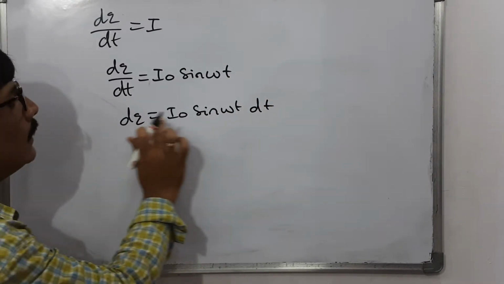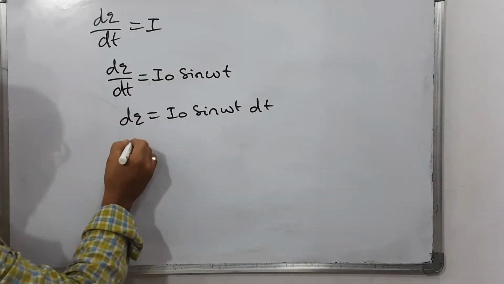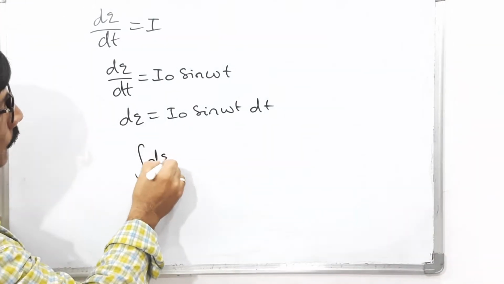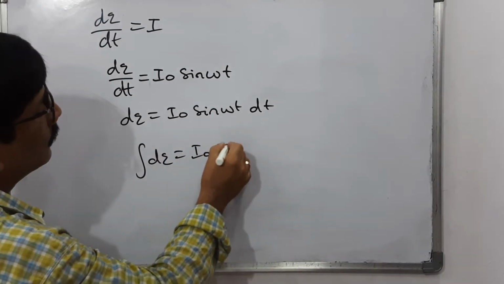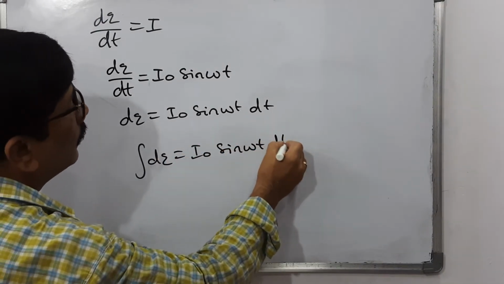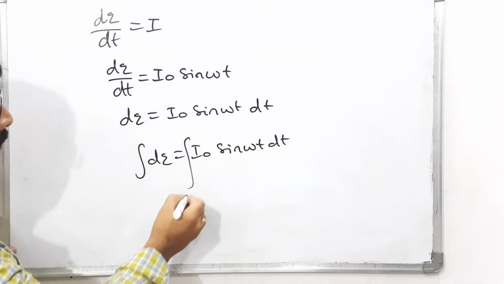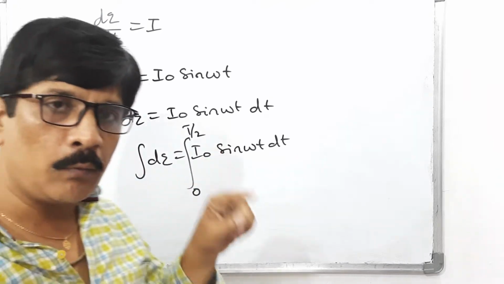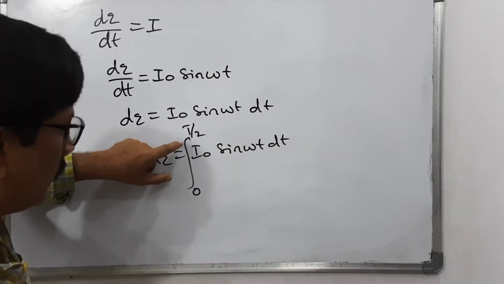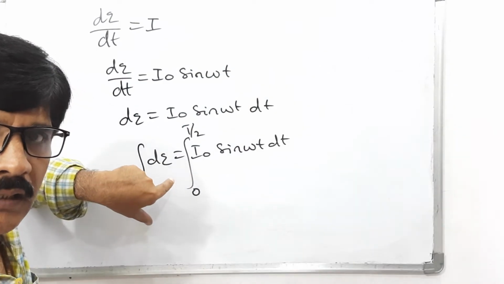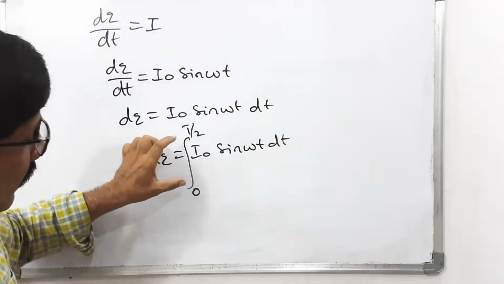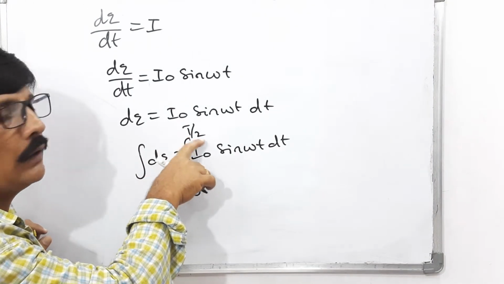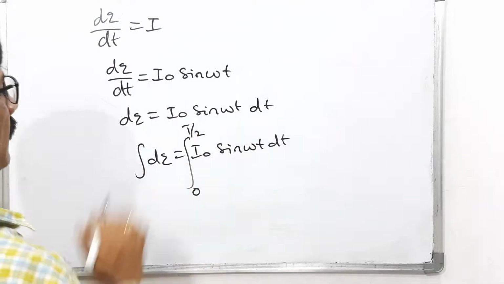Now integrate this equation with respect to time. The dq is equal to I naught sin omega t dt. So what are the limits of the integration? 0 to T by 2. Because I am going to find the average current in the AC circuit in the first half of the cycle. First half means 0 to T by 2, where T is the full time period and T by 2 is half of the time period, or first half cycle.